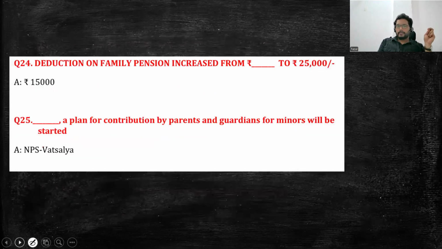Next, deduction of the family pension increased from 15,000 to 25,000. Okay. Next, a plan for the contribution by the parents and guardians for the minors will be NPS Vatsalya.